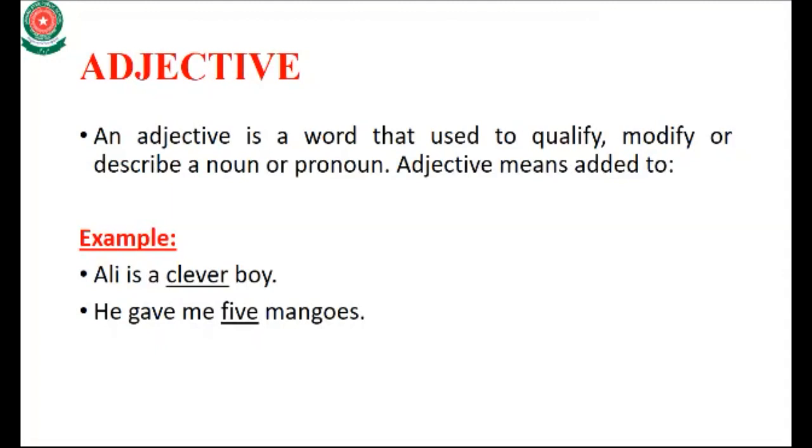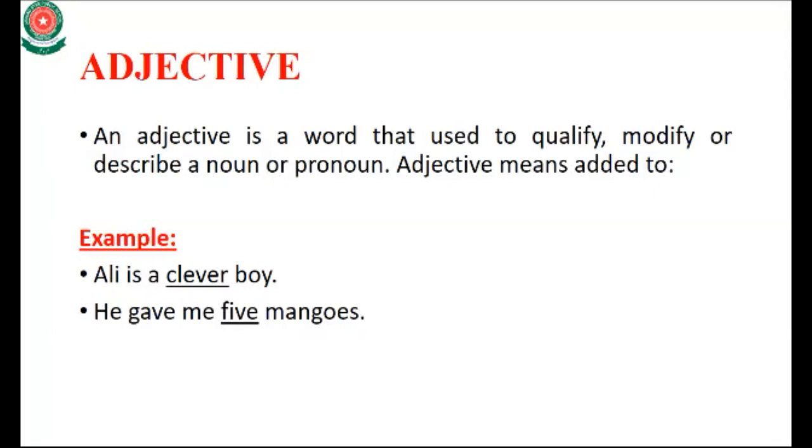Ali is a clever boy. For example, I have removed the word clever. The sentence is: Ali is a boy. Here it cannot describe any quality of a noun, and here the noun is Ali.